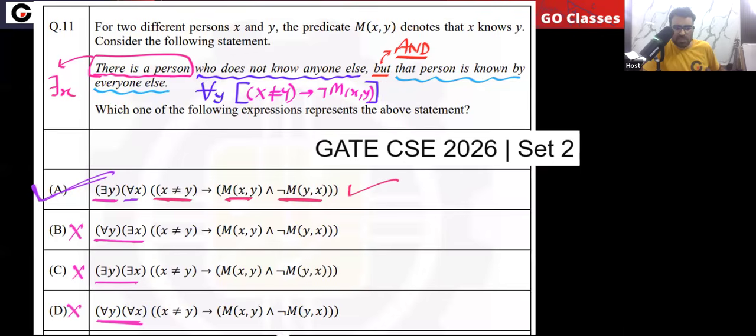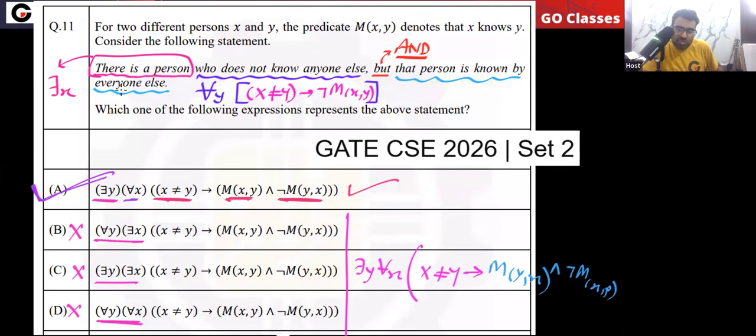Very simple question and very beautiful question. I hope you understood. A tricky option is also possible. What is that? Can anyone tell me? For example, if they give you this type of option, there exists y for all x, they make a small change only. Here they write negation of Myx and Mxy. So if they do this type of small change, then it will become a tricky option.